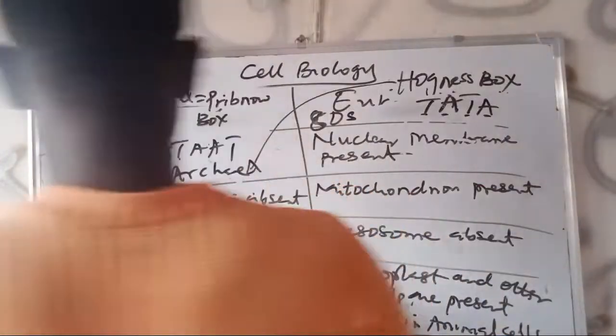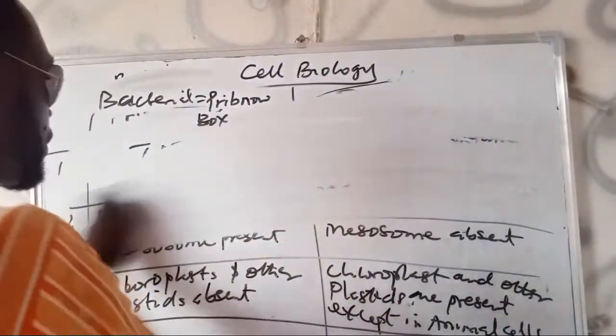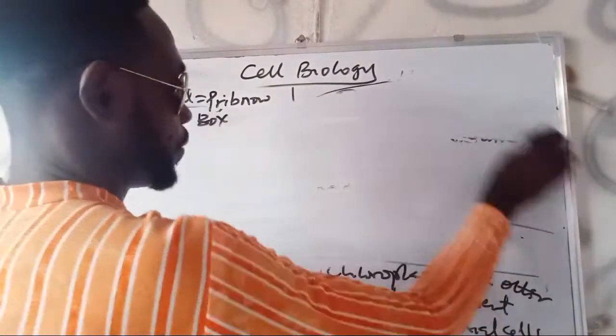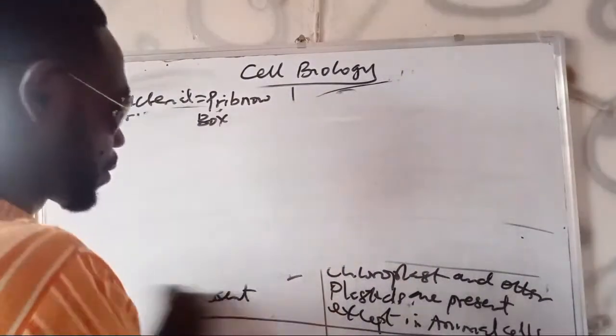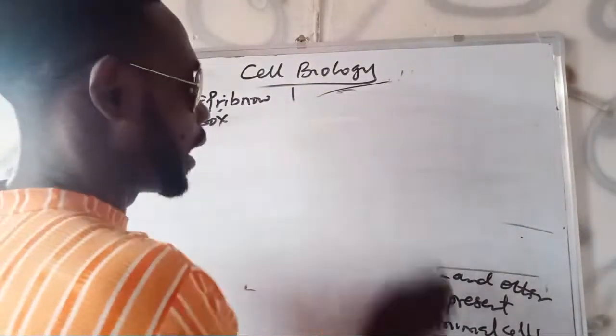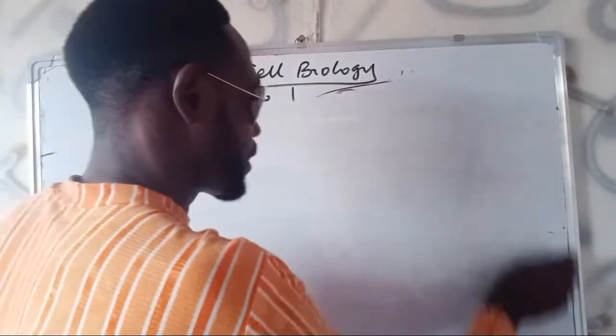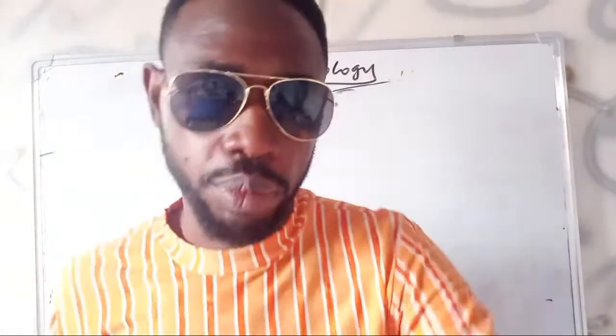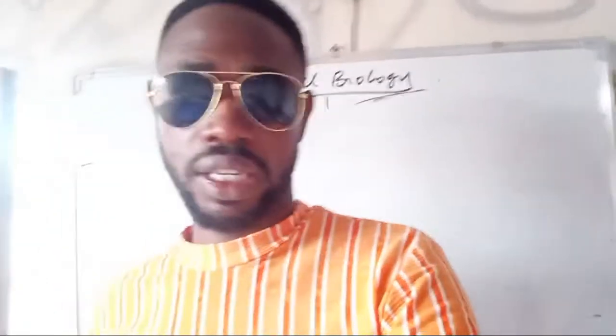So having handled the prokaryotes, it's time for me to look at the eukaryotes very well. The eukaryotes are those that have the true nucleus, which is a nucleus with a nuclear membrane that envelopes it. And you can see the examples under eukaryotic cell. That is where you can find plant and animal cells. Now we have to take a look at a typical plant cell and a typical animal cell. We will compare and contrast. Then after that, we go into the general cell structure description.